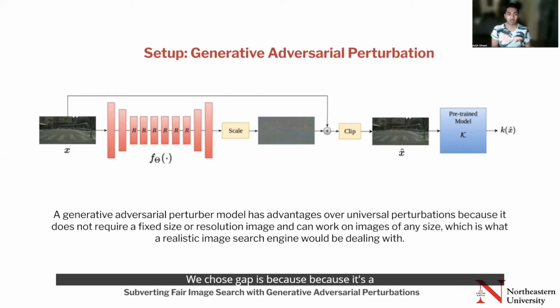Why we chose GAP is because it's an end-to-end convolutional model. It can actually deal with images of any size, any resolution, and so on. And once trained, we can use this to generate perturbed images very quickly. So it scales very well. And it's also close to real life, because in real life, you have images of all shapes and sizes.